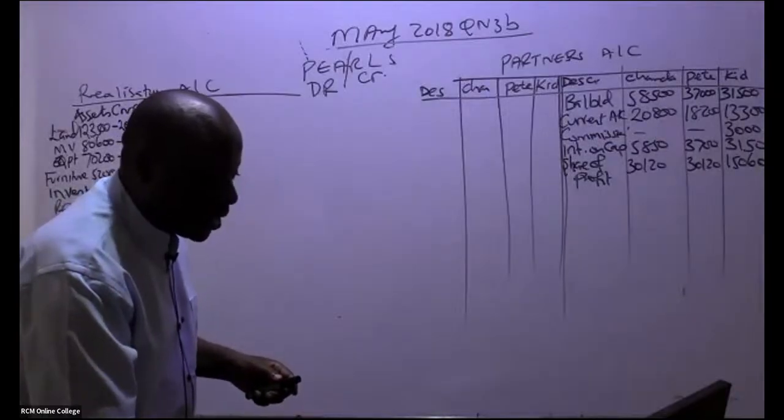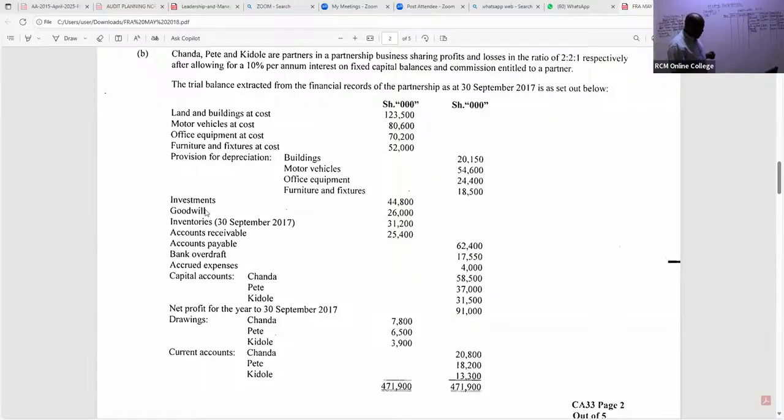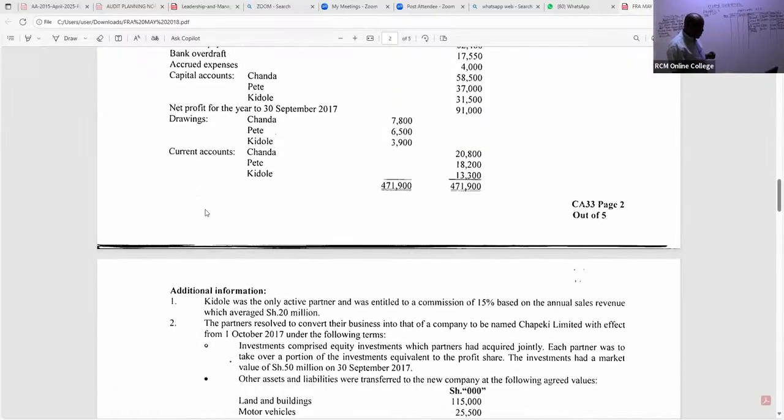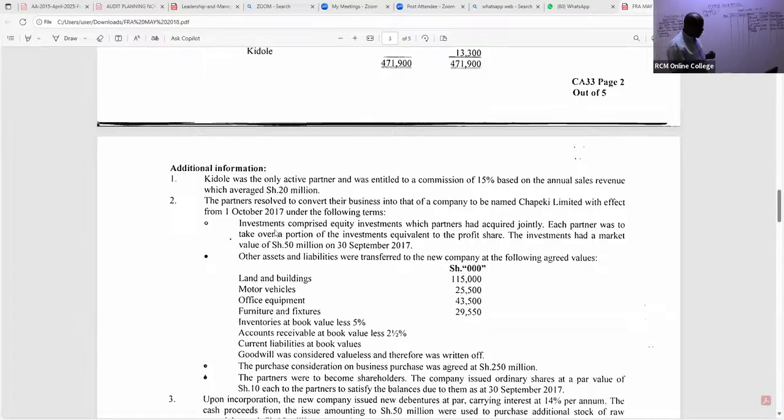Let's read this note. They weren't taken over by the new company. You have to be very, very keen. The investments, what have they told us? Investments comprised equity investments which partners had acquired jointly. Each partner was to take over a portion of the investments equivalent to the profit share.